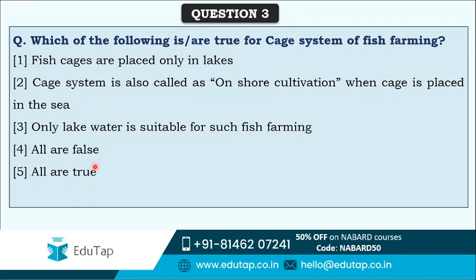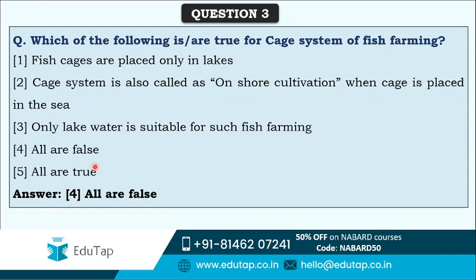In this question, you have to identify which are false statements or which are true, and you can only answer that when you know everything about the cage system of fish farming. So it's a very important system related to fish farming. That's why you should know about this. So the correct answer for this question is option 4, that is all are false. All the statements given here are false related to the cage system.